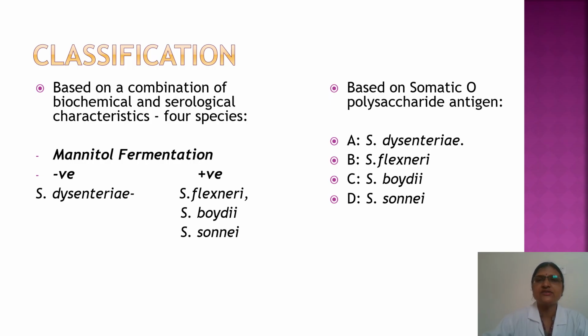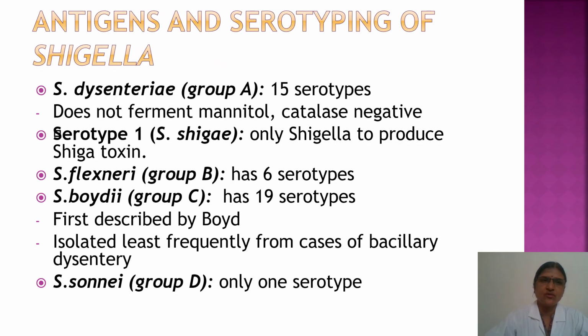The second classification is based on somatic O polysaccharide antigen. They are divided into four groups A, B, C, D. A is Shigella dysenteriae, B is Shigella flexneri, C is Shigella boydii, and D is Shigella sonnei. Antigens and serotyping of Shigella.